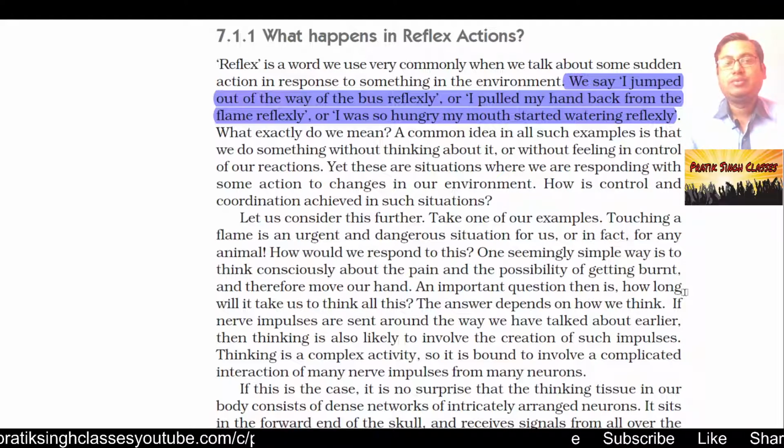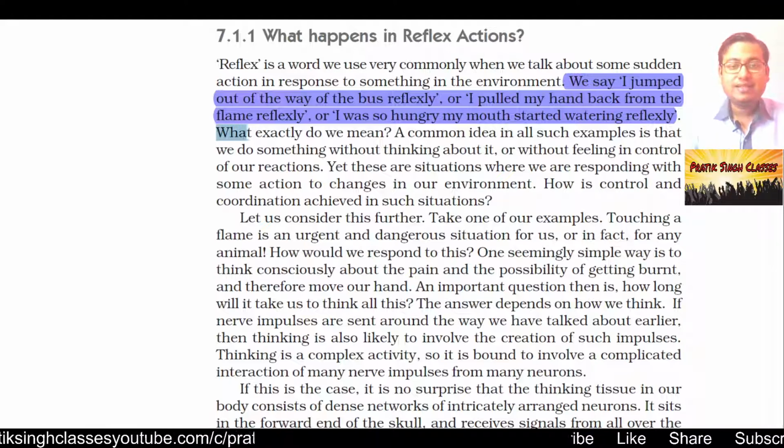Likewise, suppose you see that something is going to happen which may hurt you, and you take some sudden action to protect yourself. That happens because your brain has taken some reflex action. We do not need to think about it, it happens instantaneously. That means our brain is so alert that it can calculate what may happen. What exactly do we mean by these reflex actions?